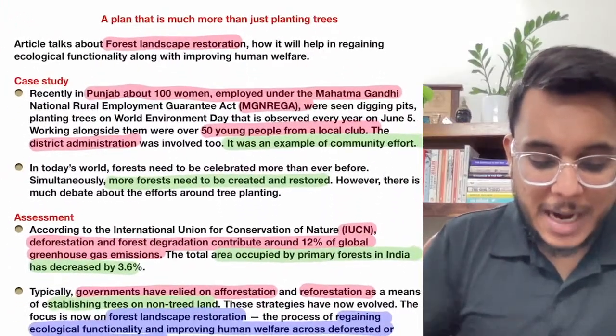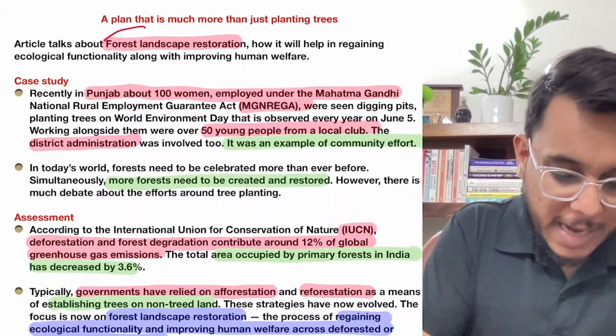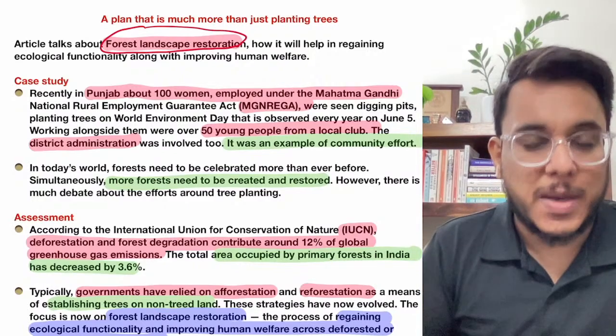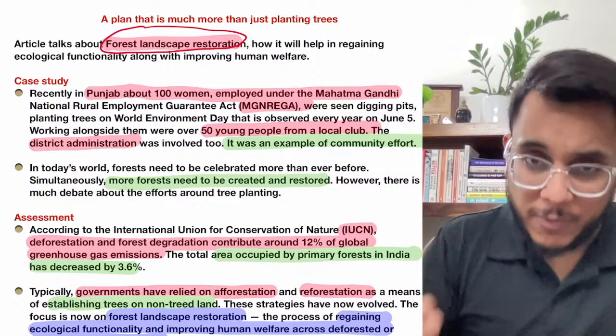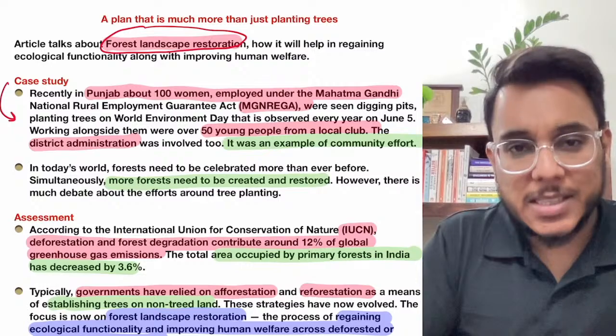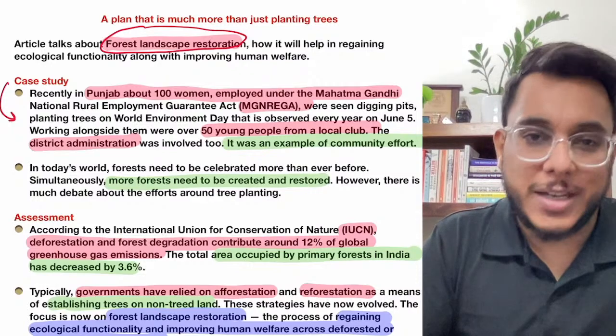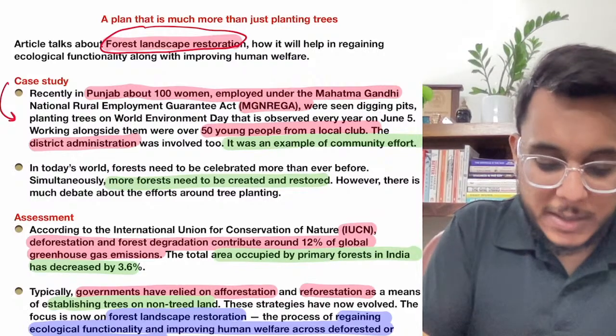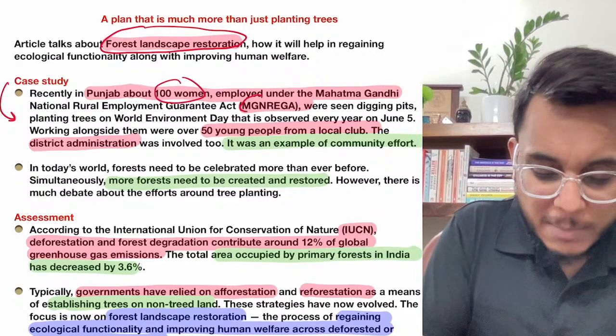So basically guys, this article talks about forest landscape restoration and how it is a win-win situation for the people, for the environment, and for the communities. It says that a recent case study of Punjab has been given, which could be utilized in your answers. So what happened? Punjab recently roped in 100 women under the MGNREGA scheme.